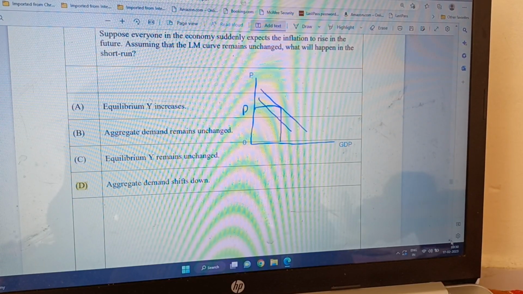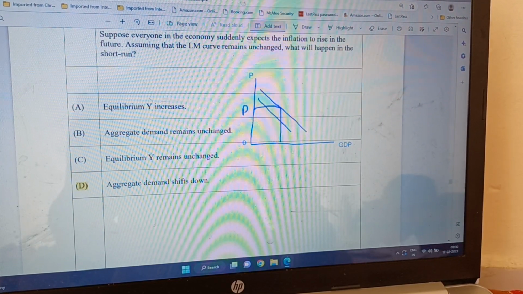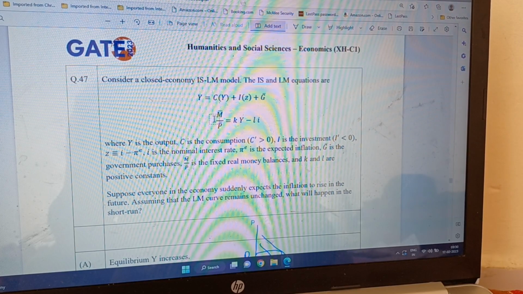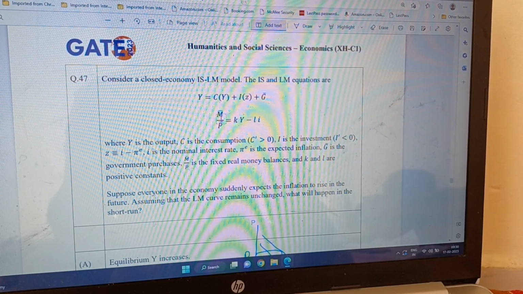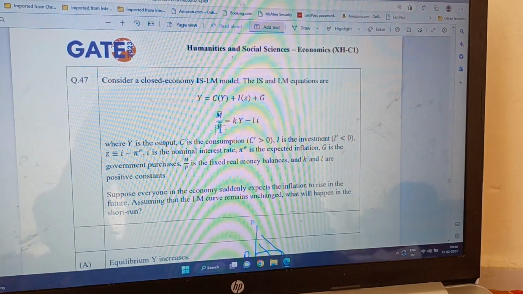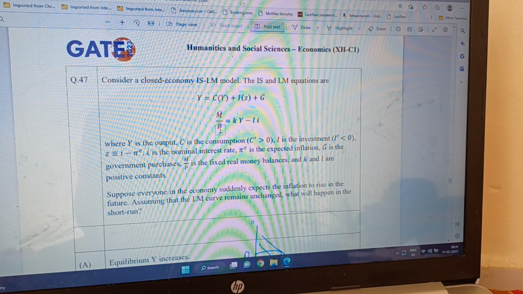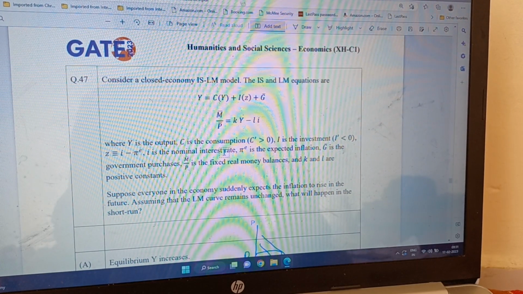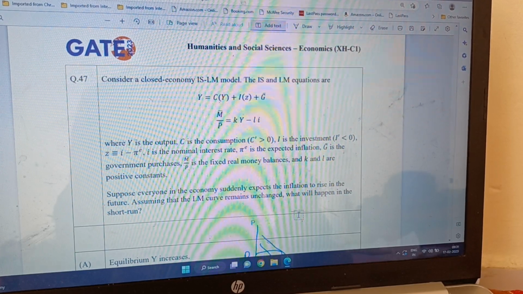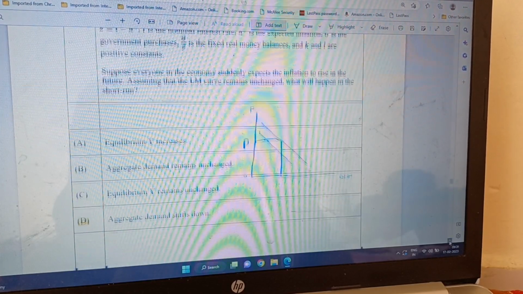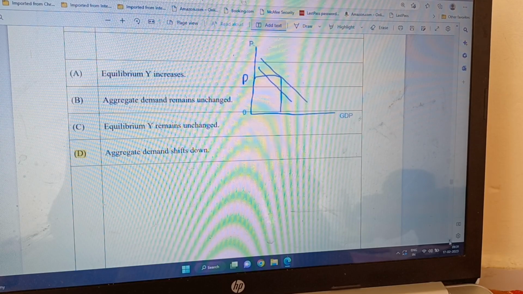Anyway, aggregate demand is a function of price, and you can see it this way also: the real money supply goes down. If P goes up, M bar by P, P is increasing and M bar is fixed. It means this value is becoming smaller since the denominator is going up. So this value becoming smaller means the LM curve is shifting to the left. There is actually lower real money supply, and that's why aggregate demand will shift down, because aggregate demand is derived by equating the IS curve with the LM curve. So only D is the correct answer.